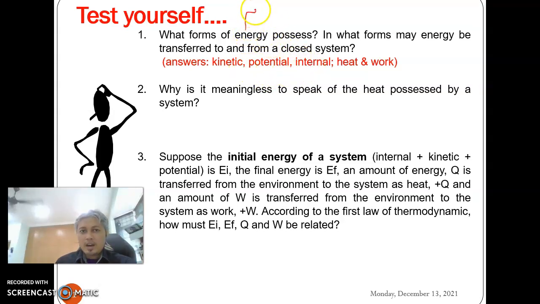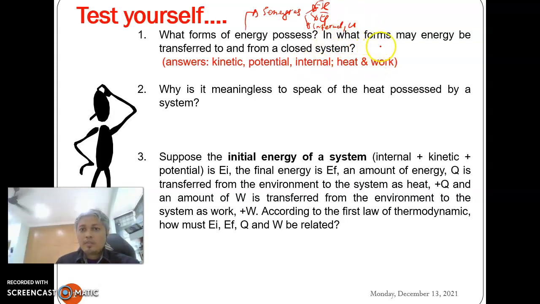These are the three energies that need to be considered: kinetic, EK, potential, EP, and also internal energy, but the symbol is U. Normally, we use U as the symbol for internal energy.